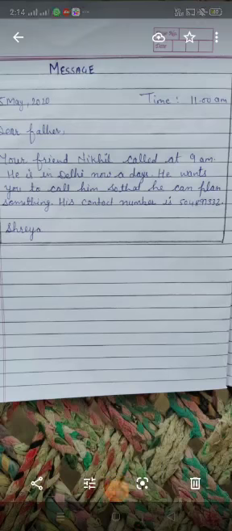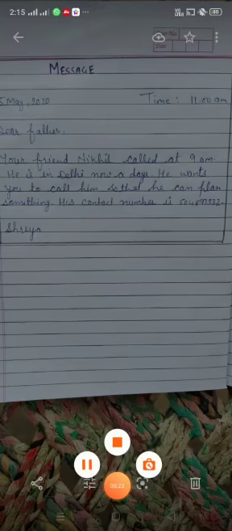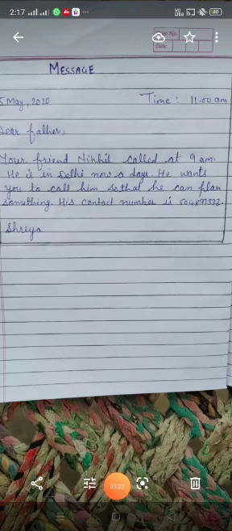Okay, look at the example. We write the word message in bold and capital letters in the middle of the line, and skip one line and write the date on the left side and time on the right side. Again we skip one line and write the salutation. In salutation we write the name of the person for whom we are writing the message. After that we will skip one line and in the body, okay, look: your friend Nikhil called at 9 a.m.